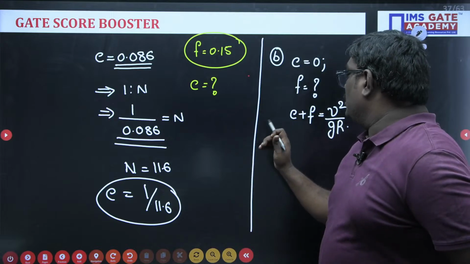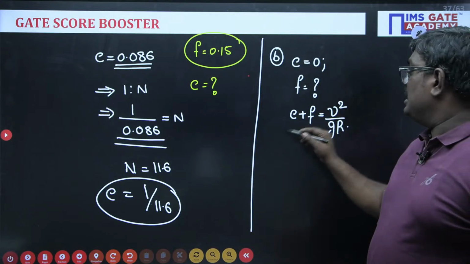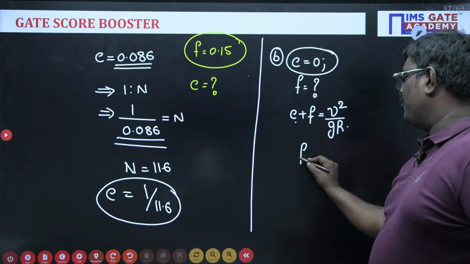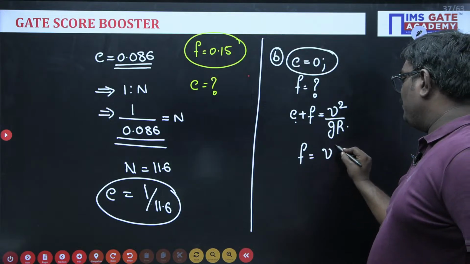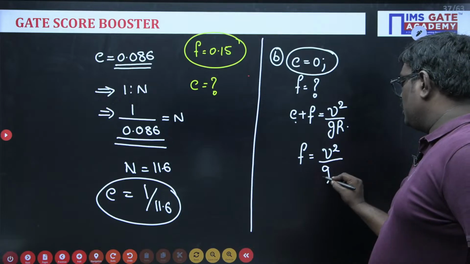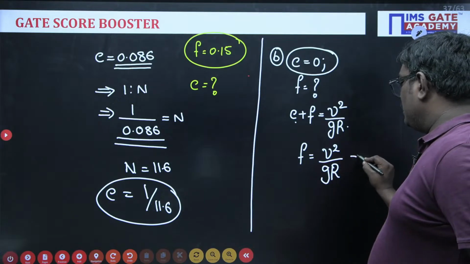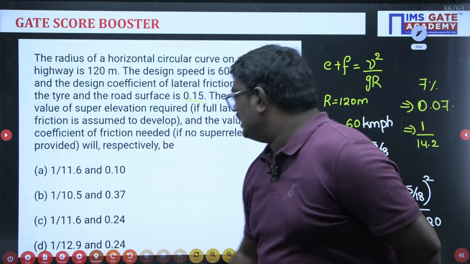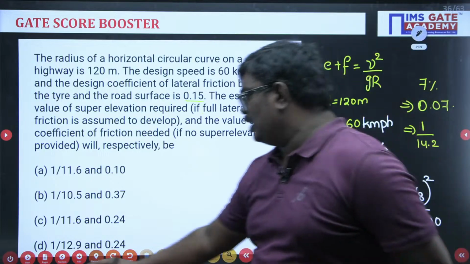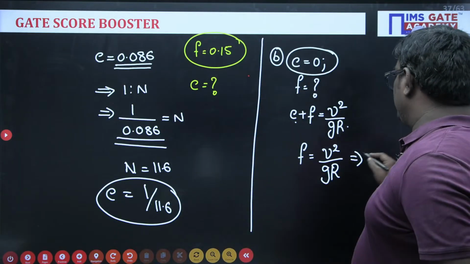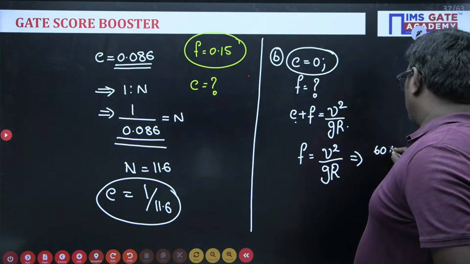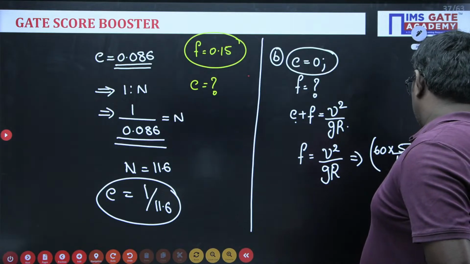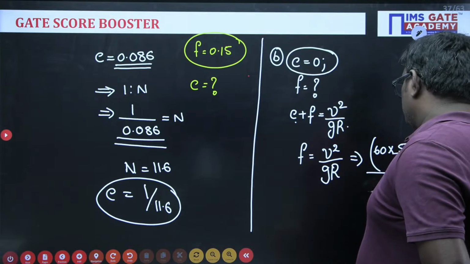Now here what I would like to tell you is, if the super elevation is 0, I have to take the coefficient of friction. F is equal to V square upon GR. What is V square here? What is the velocity they have given in the problem? They have given 60 km per hour. So 60 into 5 by 18, whole square, upon GR.